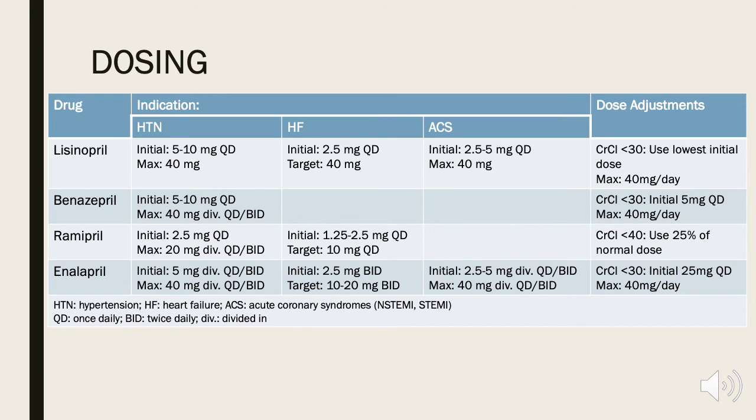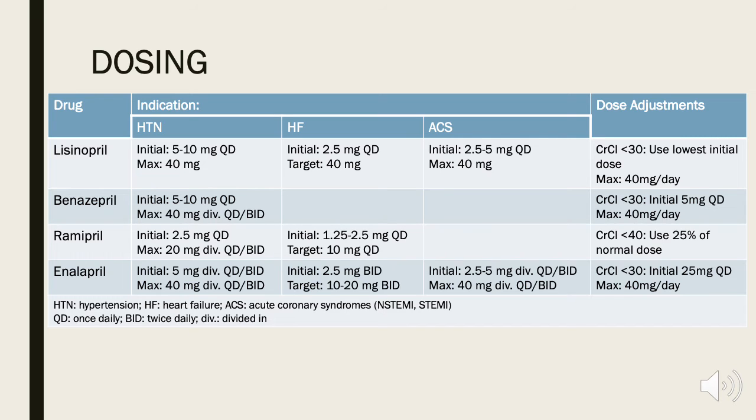ACE inhibitors do need to be renally dose adjusted in patients with a creatinine clearance below 30. We want to use an initial dose at the lowest possible dose. We then can titrate them upwards to the normal maximum dose seen outside of renal impairment.